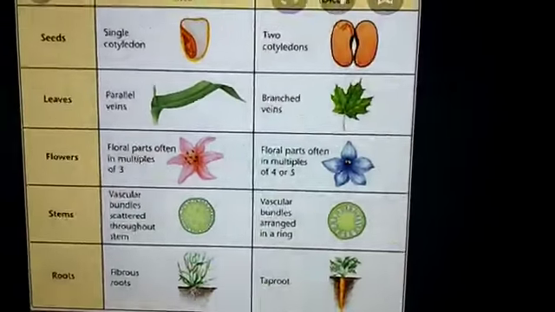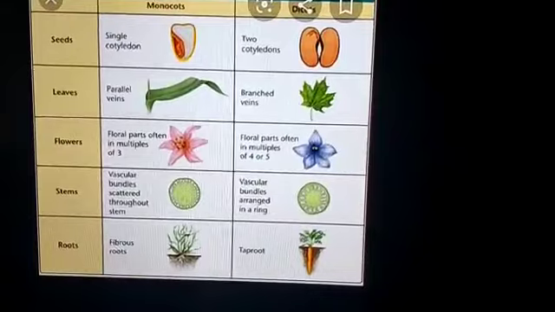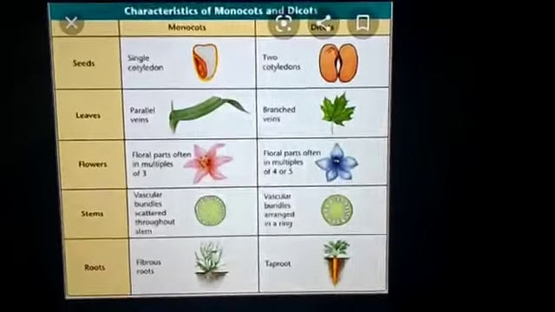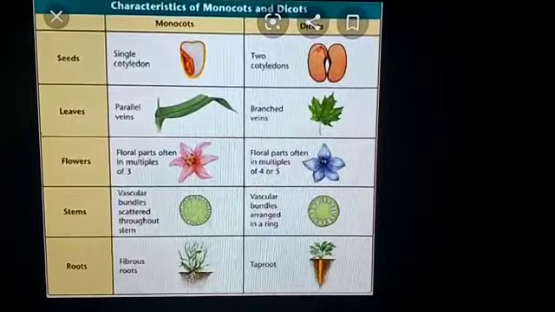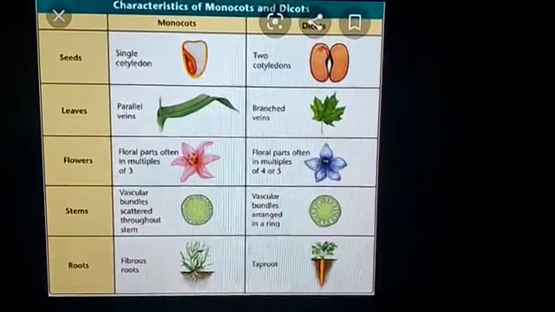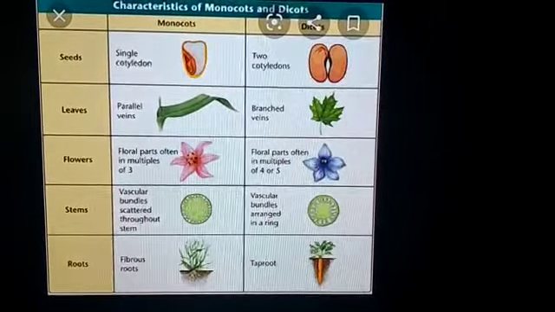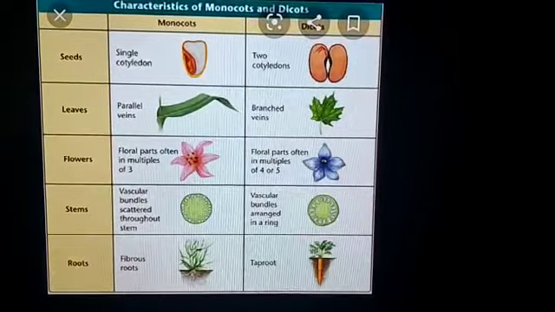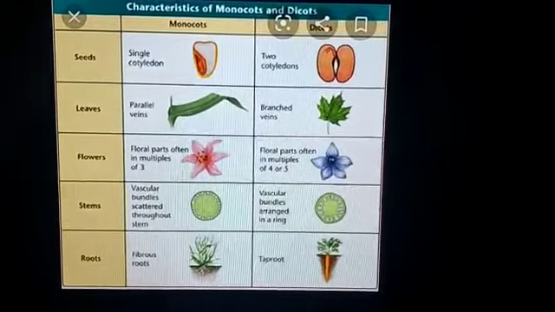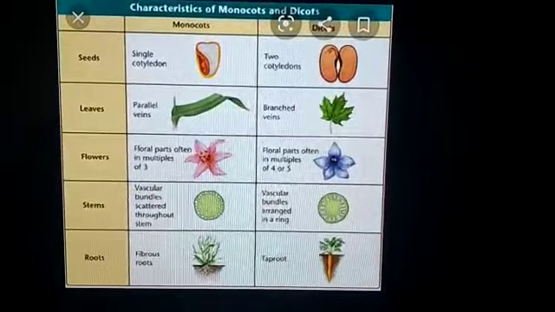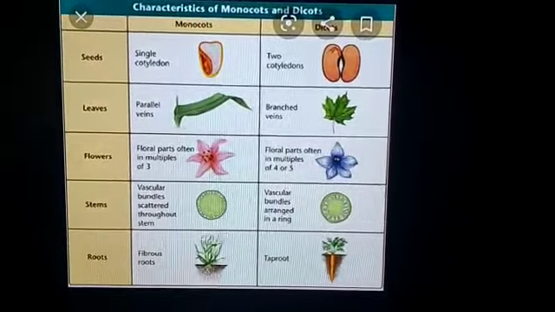So we can find different characteristics: two cotyledons and one cotyledon, reticulate venation and parallel venation. Different types of flowers: 3 petals and 5 petals. Vascular bundles scattered, and vascular bundles in a circular manner, fibrous root system and taproot system. By finding all these characters, we can tell whether the plant is a monocot plant or a dicot plant.